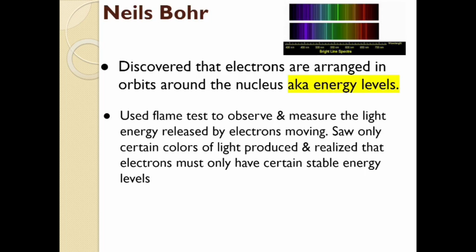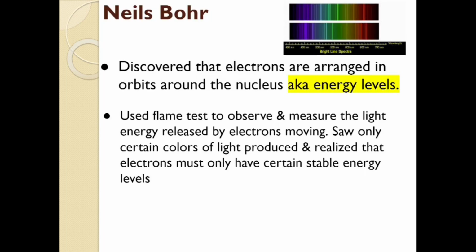He burned different elements into compounds and saw the light, the pretty colors that were produced from those elements and compounds. Now, he took very precise measurements of the energies of that light, and so he did a lot more work than just pretty colors. But what he did when he was looking at those spectra, the different types of light that was produced, is he saw that only certain colors were produced. If you look at the kind of rainbow lights that I have up there, there's very specific beams and kind of lines in that spectrum where we see colors.